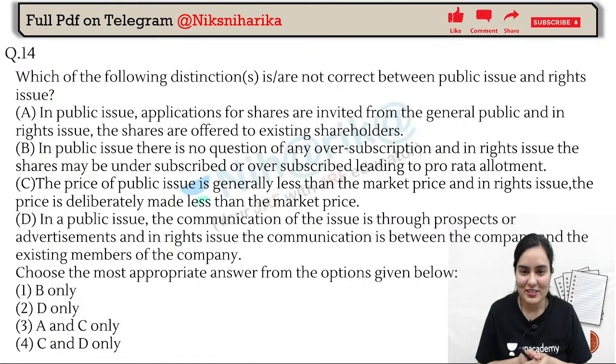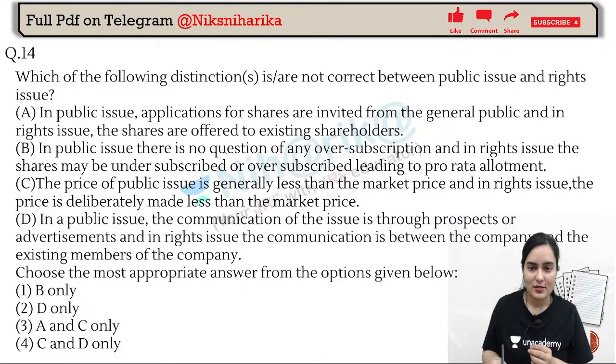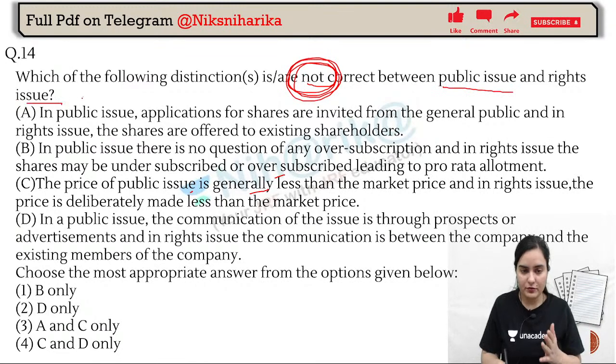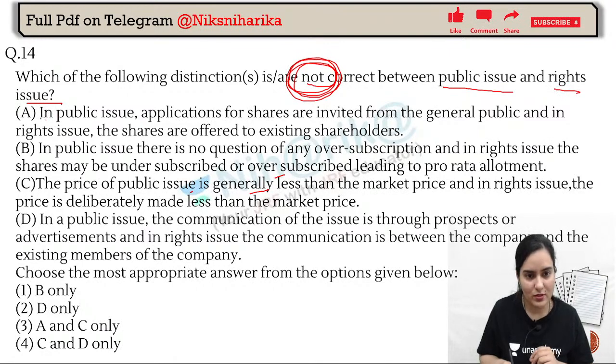Now, which of the following distinctions is or are not correct between the public issue and the rights issue? See, they are saying we have to focus on the not correct statement. First of all, they are saying something related to public issue and rights issue. You remember the difference between the public issue and the rights issue? Public issue, market price. Rights issue, below the market price, to the existing shareholders. So let's watch out which is the wrong statement among these.